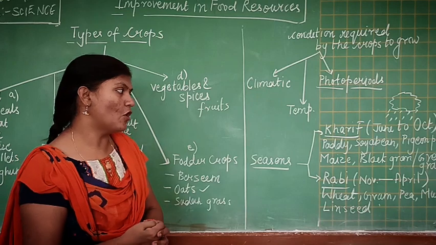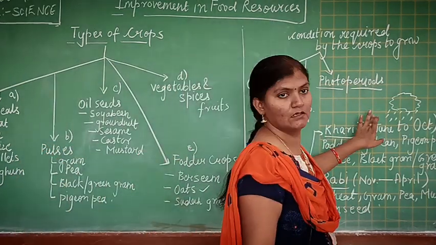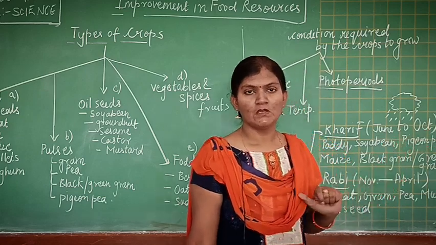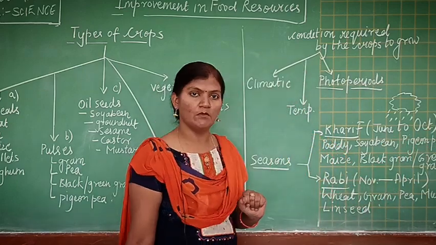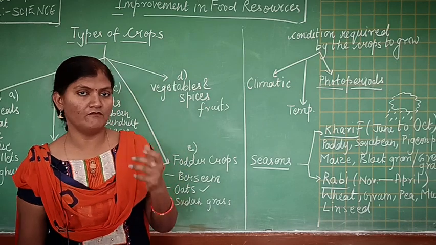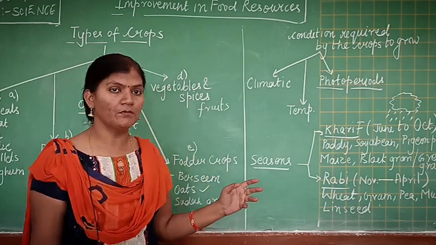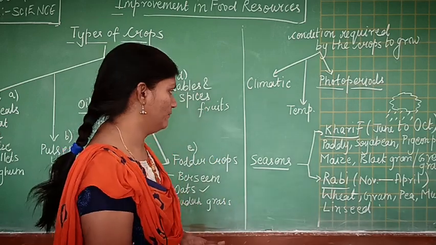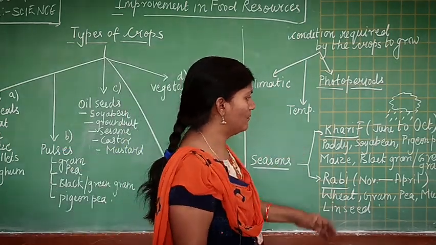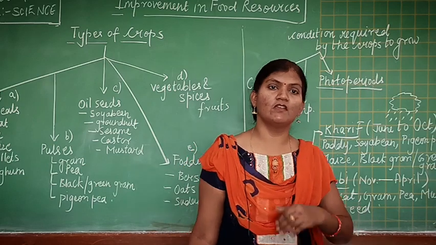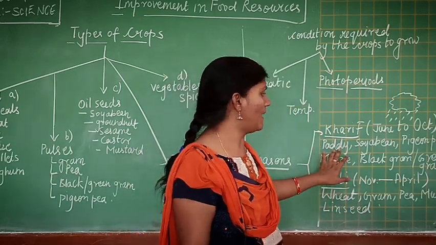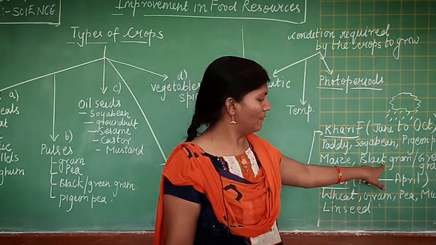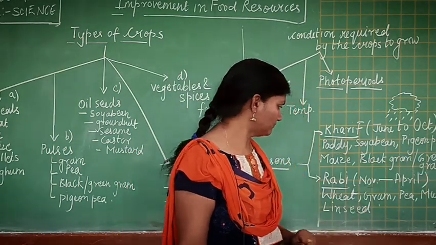Kharif season is normally the rainy season, which is from June to October. During this period, India normally receives heavy rains, so these crops need more water. Examples of Kharif crops, or the crops which are grown during the rainy season, are paddy, soybean, pigeon pea, maize, black gram, green gram.